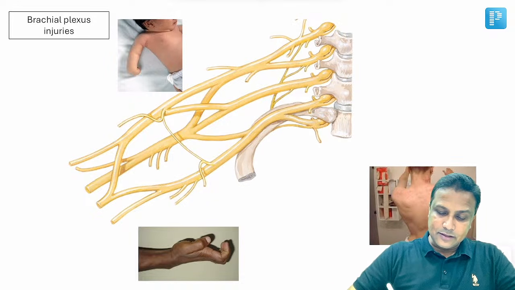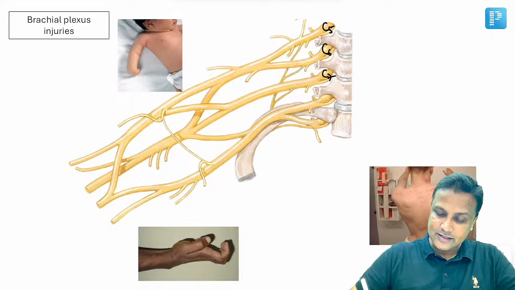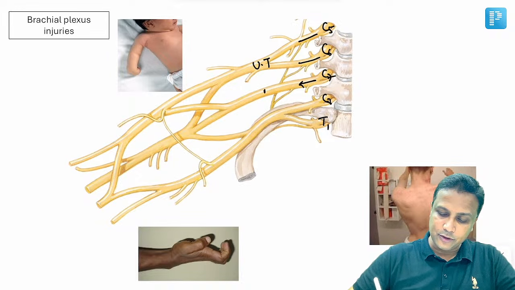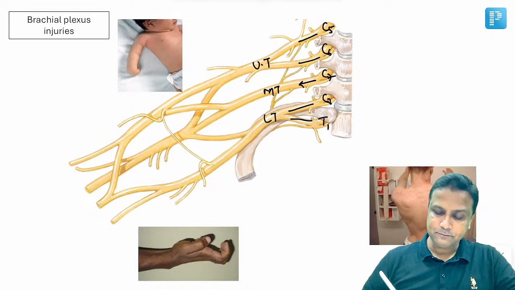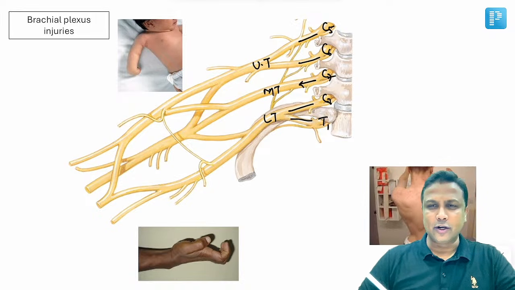Brachial plexus, you all know, originates from C5, C6, C7, C8 and T1, sir. C5 and C6 together combine to form the upper trunk. C7 just continues to form the middle trunk, not joining with anyone, whereas C8 and T1 join together to form the lower trunk, sir. And these trunks will again divide into divisions.